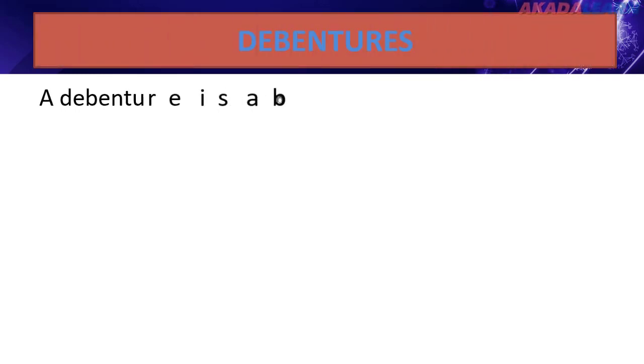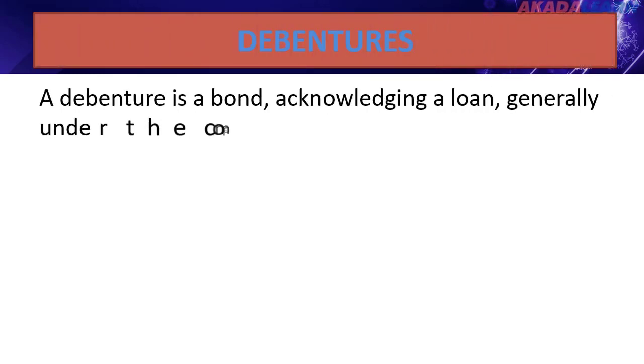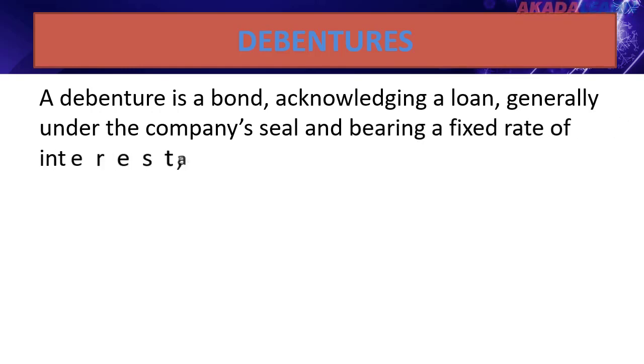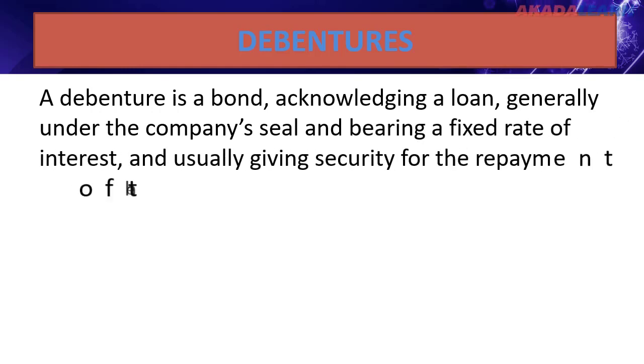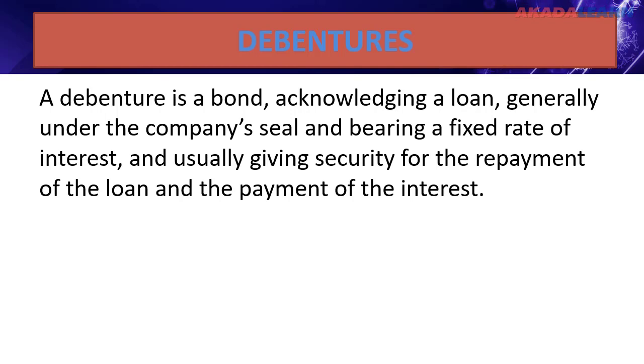Now let's move on to debentures. A debenture is a bond or a document acknowledging a loan, generally under the company's seal and bearing a fixed rate of interest, and usually giving security for the repayment of the loan and the payment of interest. Debentures are a type of debt which is issued by a company. The person who holds the debenture receives regular interest, and on maturity, the person receives the principal amount.